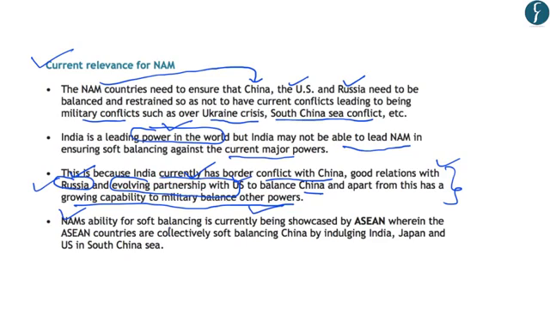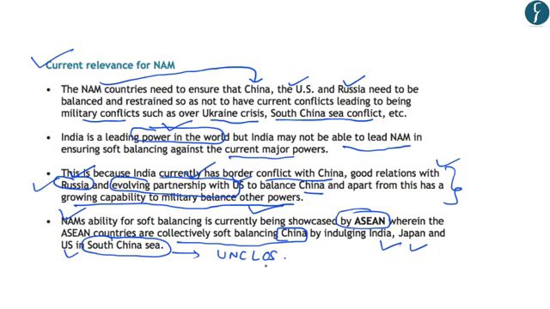And regarding the current use of NAM's ability, the authors say that the non-alignment movement's ability for soft balancing is currently being showcased by ASEAN. And in this regard, the authors say that the ASEAN countries are collectively soft balancing China by engaging with India, Japan and the US in the South China Sea conflict. So simply, the ASEAN countries are not in favor of using military power against China. However, they have started aligning with India, Japan and the United States to soft balance China. And in this line, they have asserted that China should follow the United Nations Convention on the Law of the Sea. So these are some of the points highlighted by the authors regarding the current relevance of the non-alignment movement.